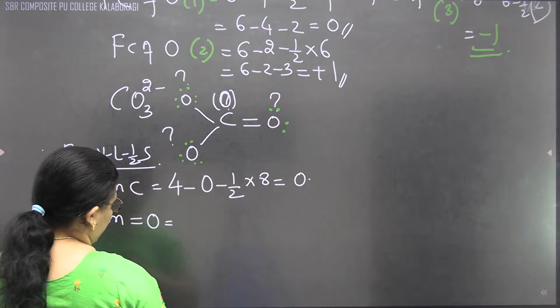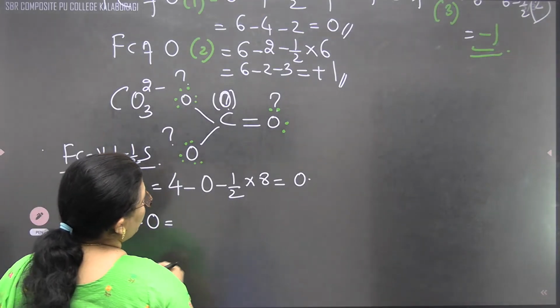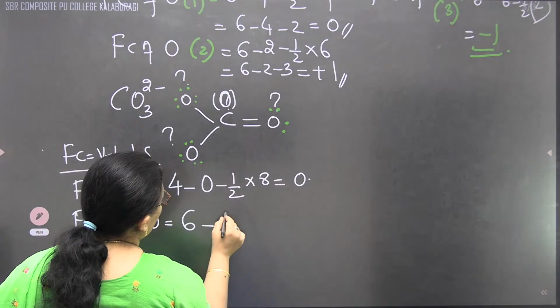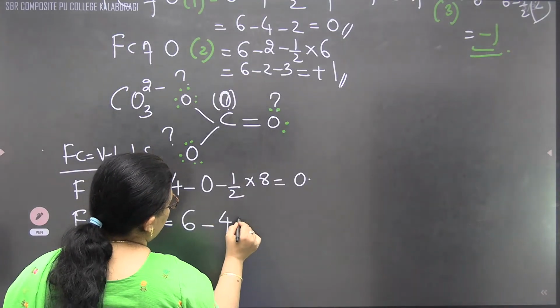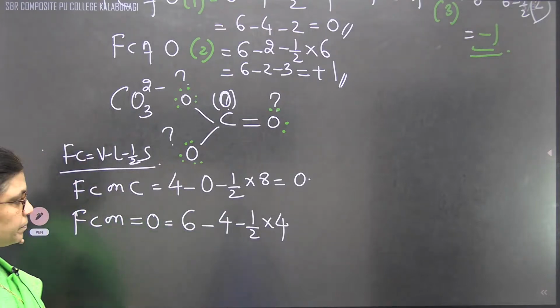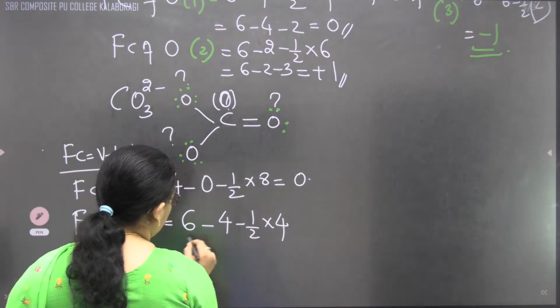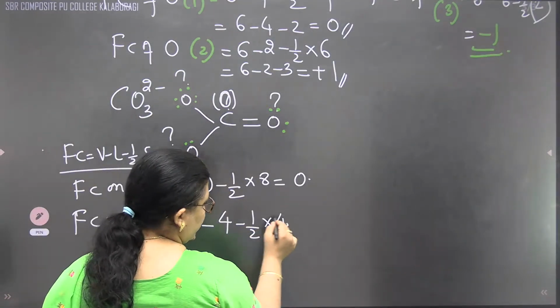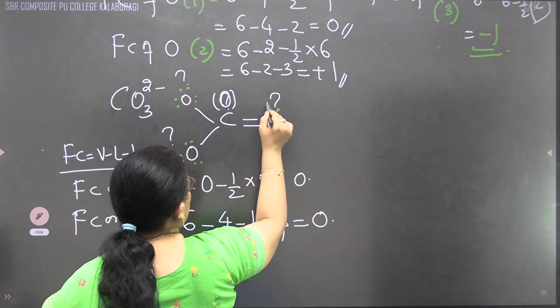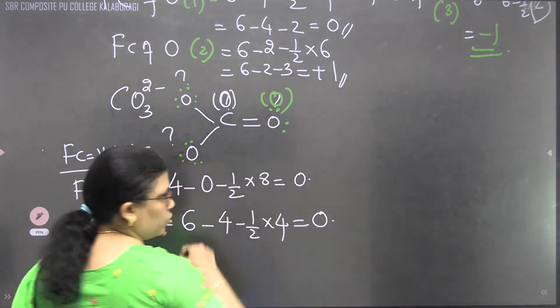Double bonded oxygen. Correct? How many valence electrons will be there on oxygen? 6. How many lone pair electrons are there? 4. Minus half of, how many are there? 4. Correct? So here we can write 6 minus 4 minus 2. Again the answer will be 0. Therefore, no charge is carried by this. This will also be 0.